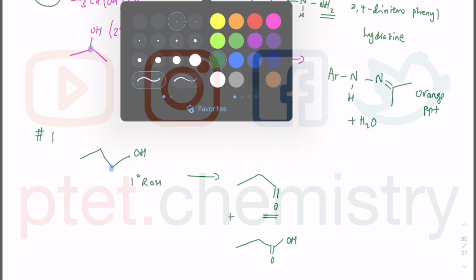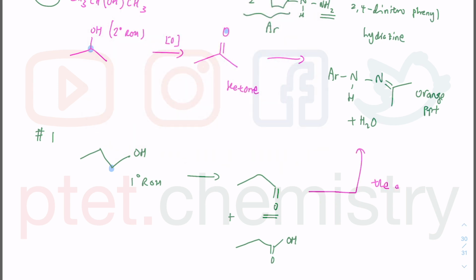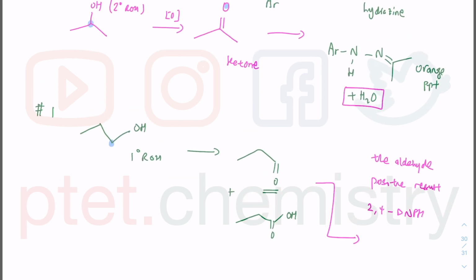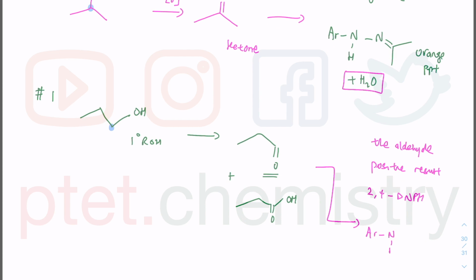So perhaps I can just use another arrow to indicate that the aldehyde is a positive result with the 2,4-DNPH. It's again another condensation reaction to give you this orange PPT. But now, instead of a CH3 and CH3, I should really be careful and say that I actually get a different product. So it's Ar, NHN, and then just like that, I've got a CH3, CH2, C, and then I've got an H there. I still have the H there. Okay, so there's also another orange crystalline PPT, which is a test for aldehyde and ketone there.